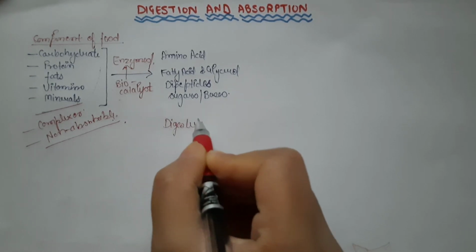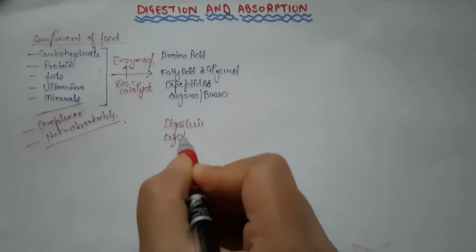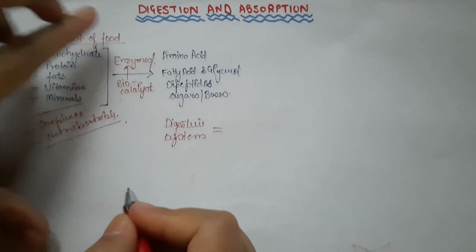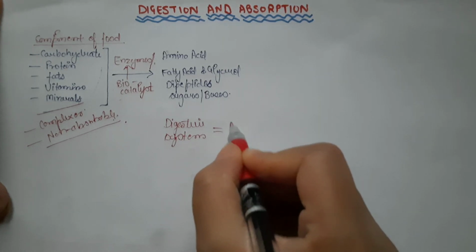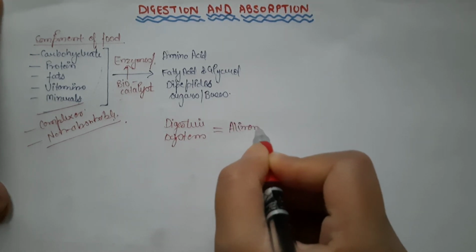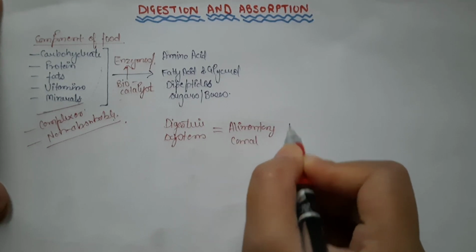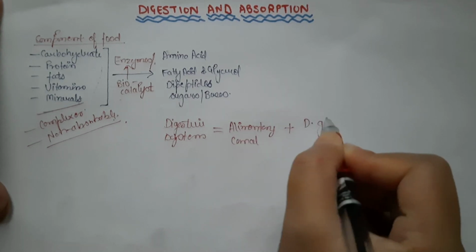Digestive system, or simply the human digestive system, consists of the alimentary canal and digestive glands.